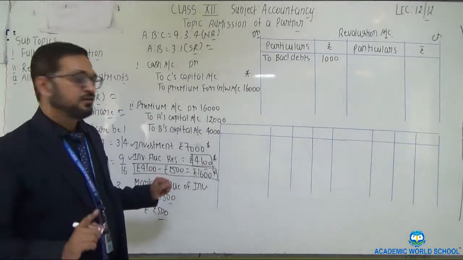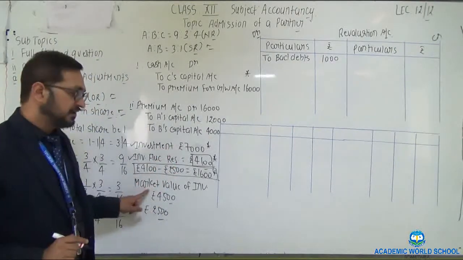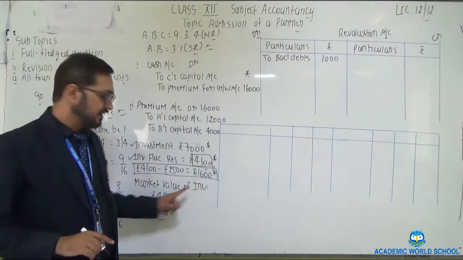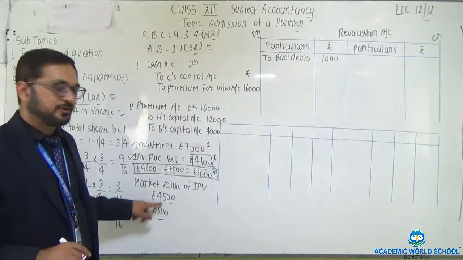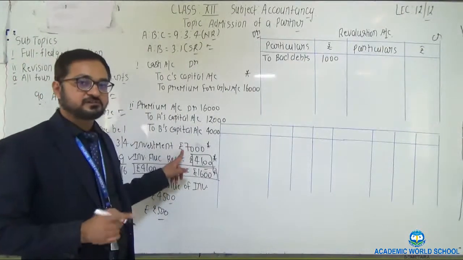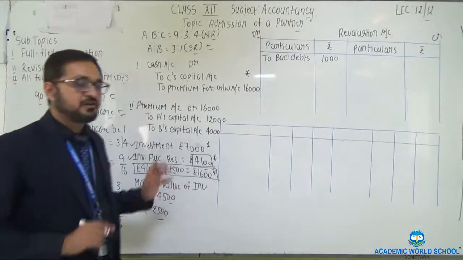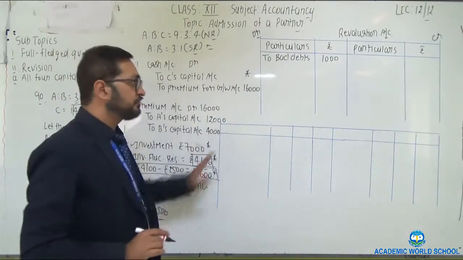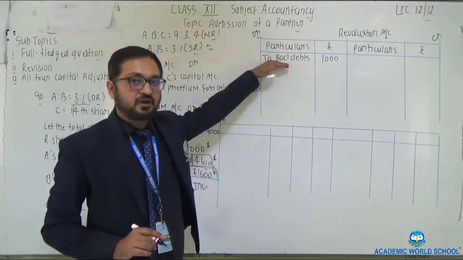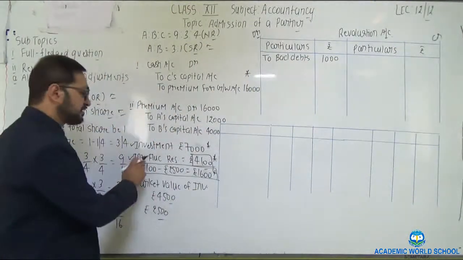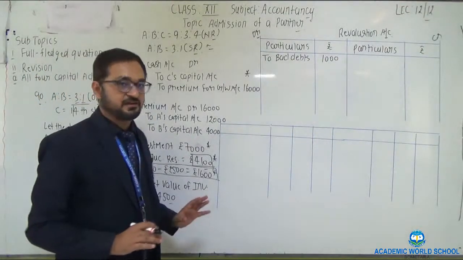One more time, the book value of investment is 7000, and the market value of investment given in the adjustment is 4500. So 4500 should be deducted from the cost price of investment of 7000. The balancing figure is 2500, which means that this amount of 2500 is to be posted on the debit side of the revaluation account if investment fluctuation reserve is not given in the question. I hope this is clear to all.